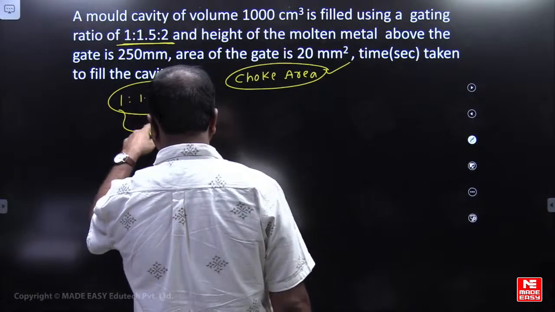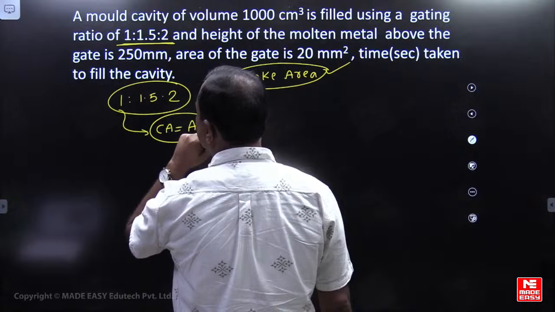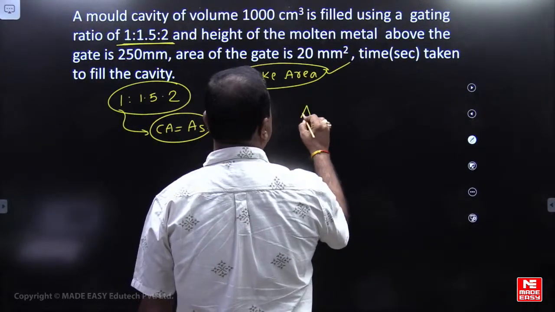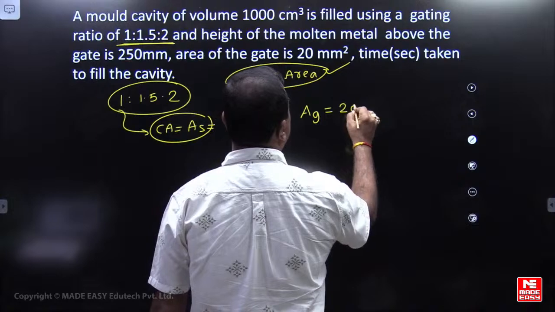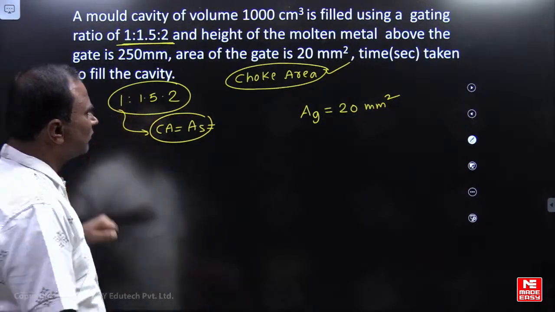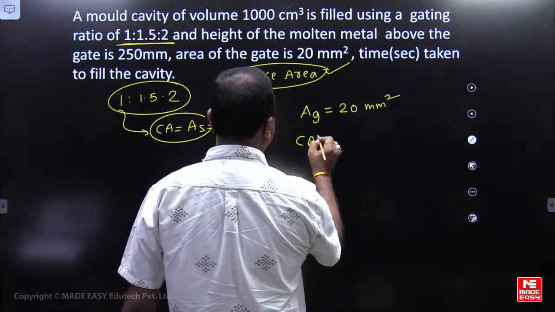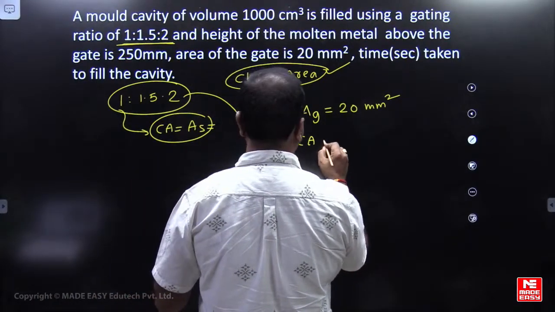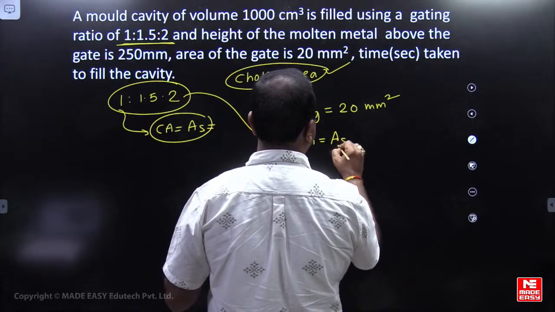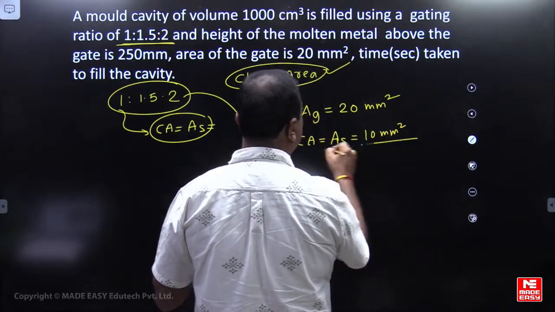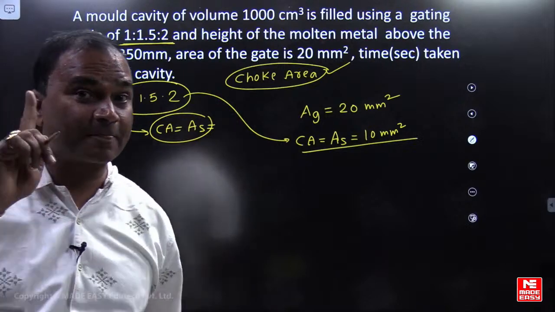So here I want to find out the choke area, or area of the sprue, for which the gate area is given. Area of the gate equals 20 mm square. So from this particular ratio, what is the choke area? Choke area, this ratio is given now. So choke area, area of the sprue, will be equal to 10 mm square. So this concept you can use, friends.